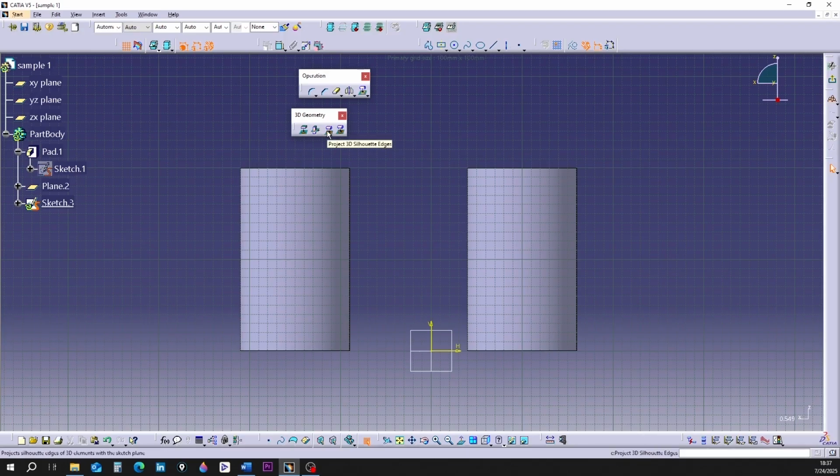The first tool is called Project 3D Silhouette Edges. I click on it. I click on the surface of one of the cylinders. I'm clicking outside the cylinder. You can see that lines are shown all around the cylinder. These lines are yellow.